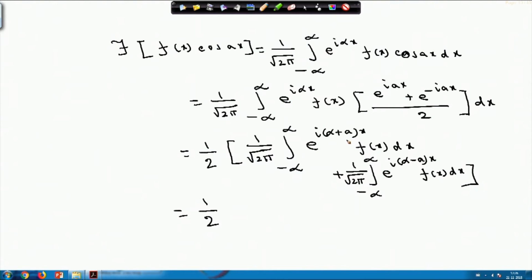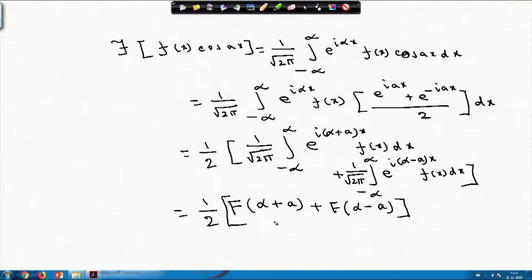So, alpha has been replaced by alpha plus a. So, the first integral will be the Fourier transform of the function f at alpha plus a. That I can write as capital F of alpha plus a, plus the second term. Similarly, this is the Fourier transform at alpha minus a.